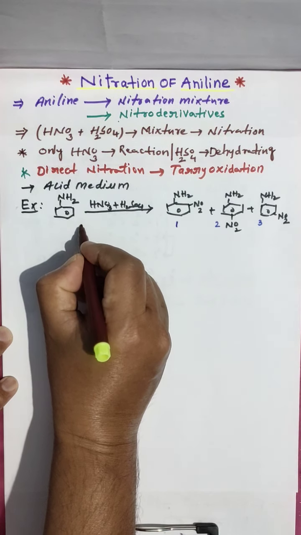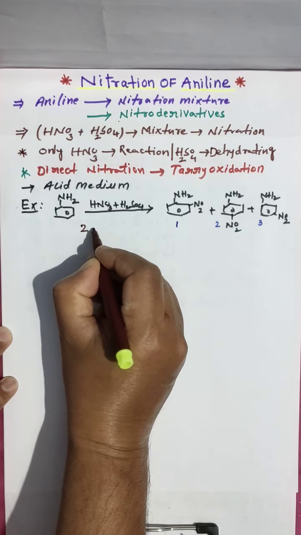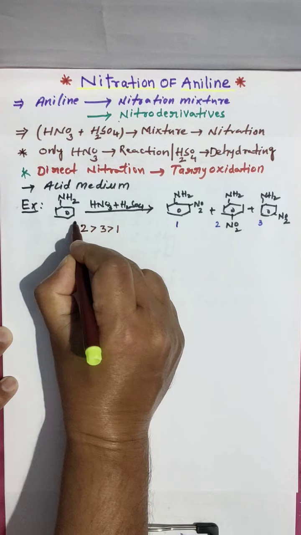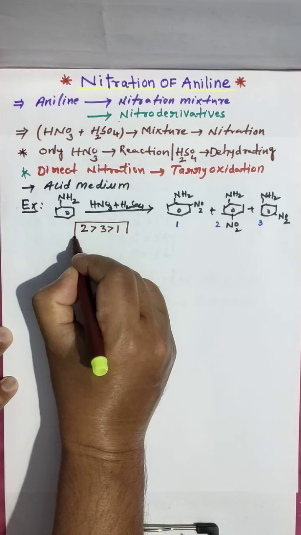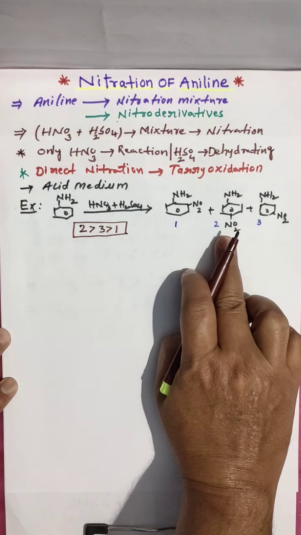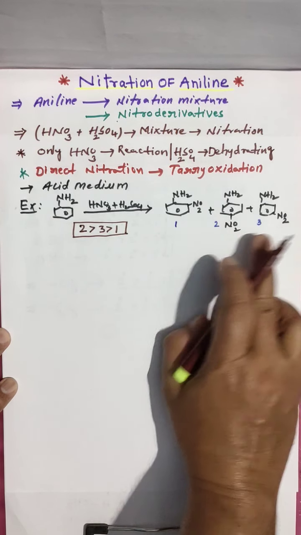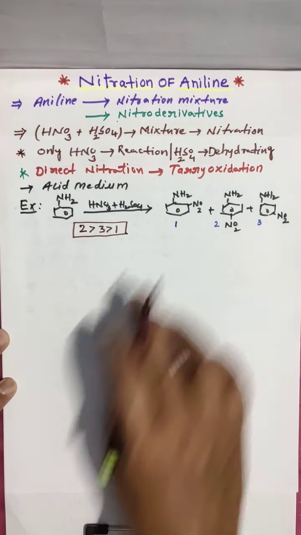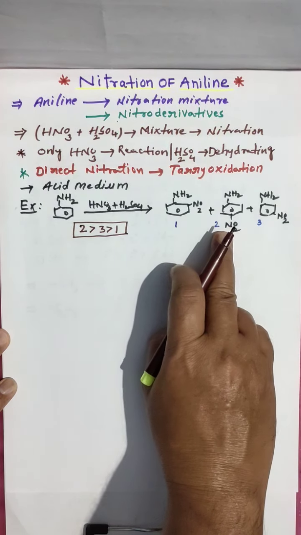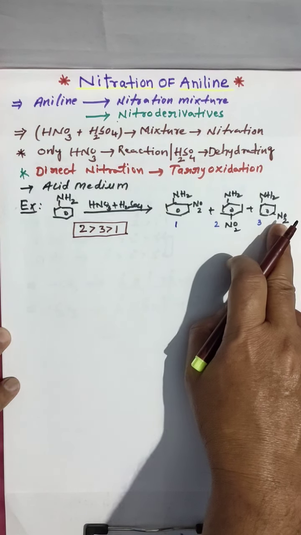Para is the highest yielding, then meta, then ortho. Generally ortho and para yield more, but here meta is also obtained.